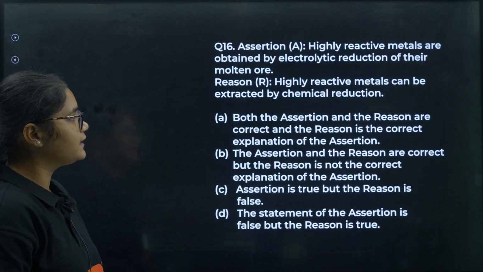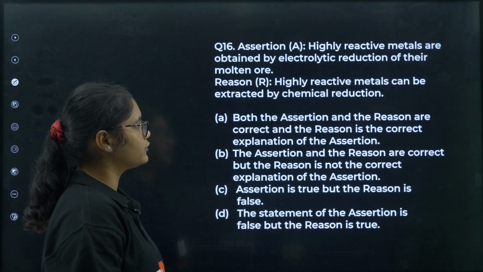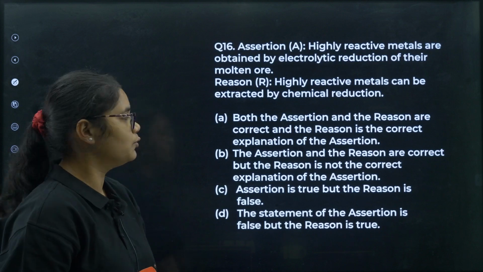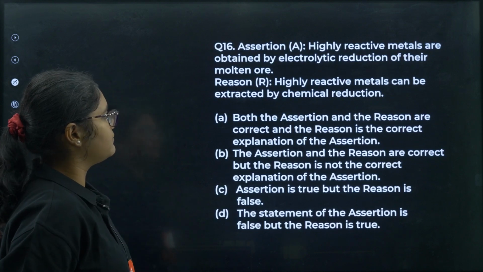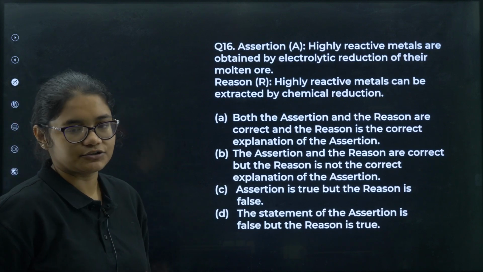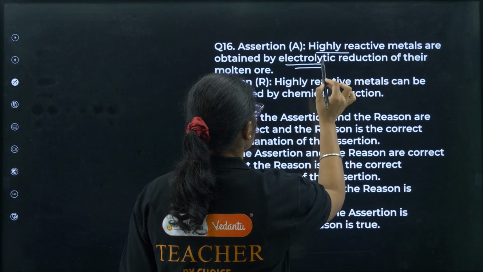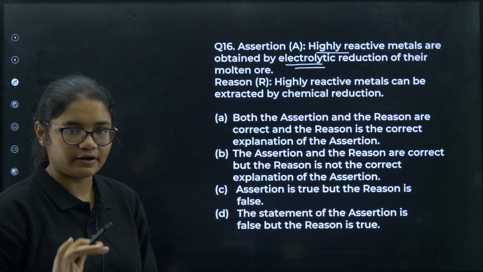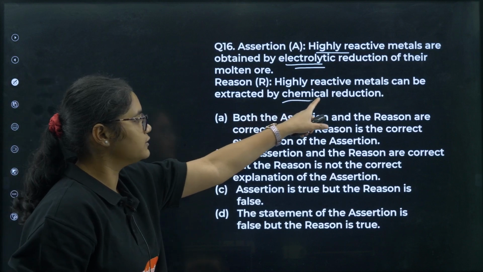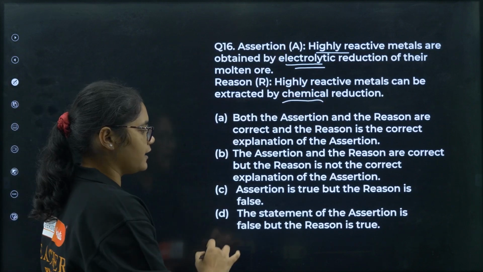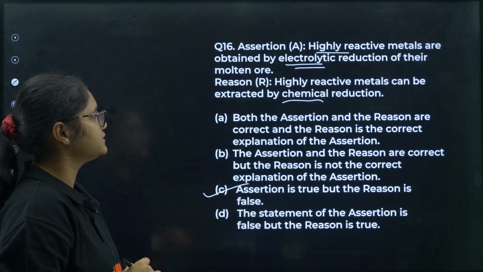Next, highly reactive metals are obtained by electrolytic reduction of their molten ore. The reason says highly reactive metals can be extracted by chemical reduction. But you can see the assertion already says that highly reactive metals can be obtained by electrolytic reduction only, so the reason is false here. So assertion is correct and reason is false, option number C.